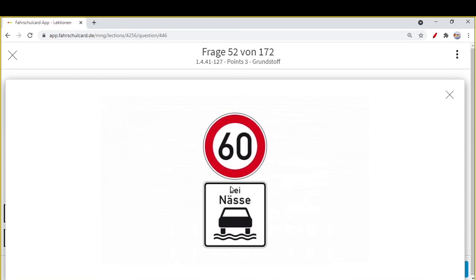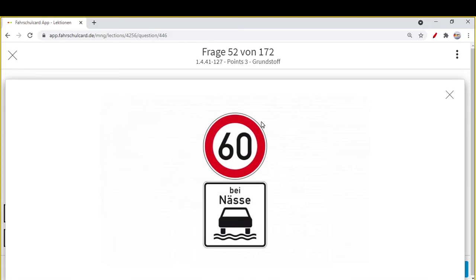In normal conditions there will be some speed zone. If it's a Bundesstraße, the maximum speed will be 100 km per hour. If it's a motorway, even more than that. But if there is some rain or snow, then on this road you are allowed to drive a maximum of 60 km per hour.